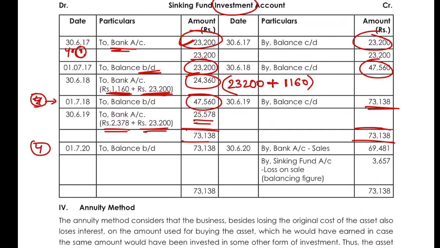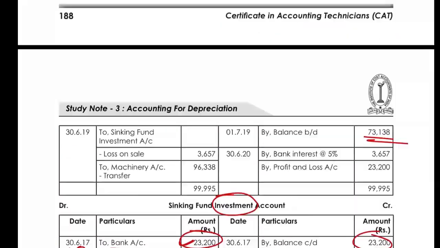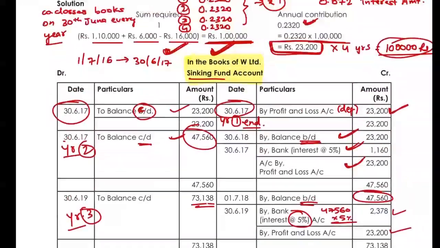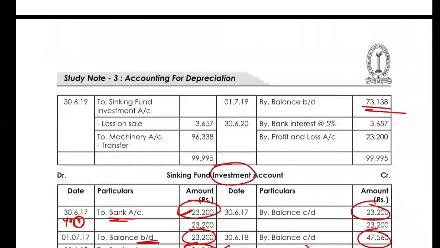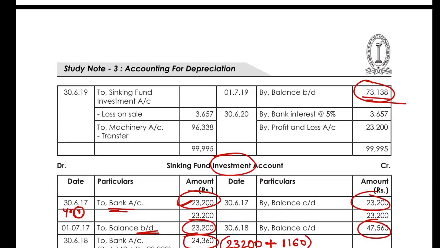This was year 3, and now we are on year 4. 73,138 is the balance brought down. And here also, if you see your sinking fund account, the balance is 73,138. Now again, the same thing will happen. You have to charge the 5% interest on your 73,138. The interest is this much. You will again take out the depreciation from the P&L of 23,200.